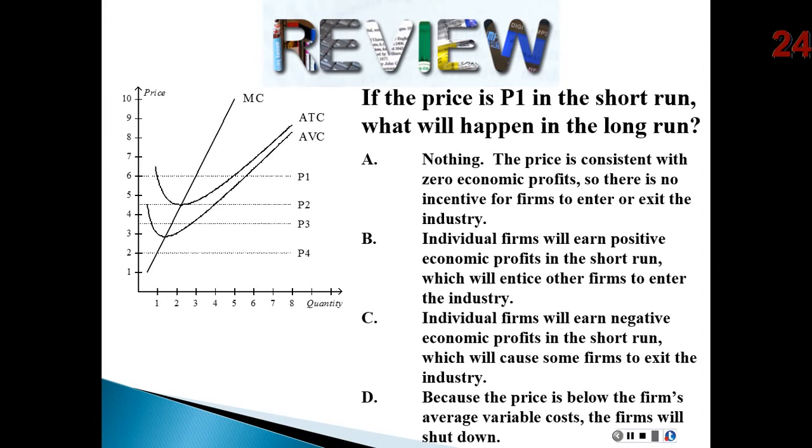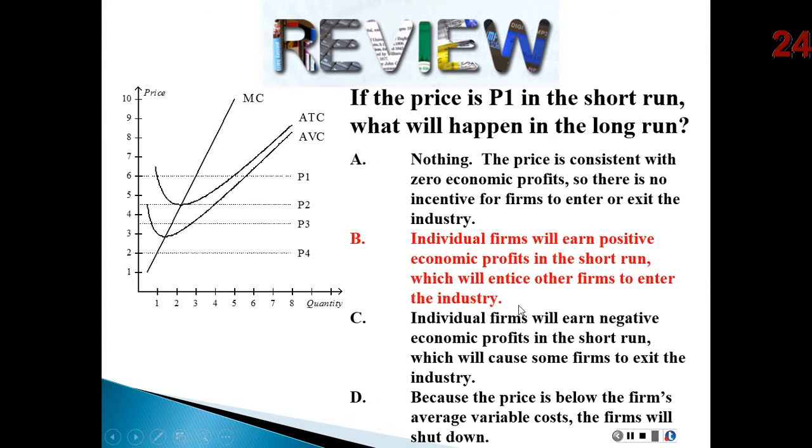Okay, so basically what answer says that? Well, answer A says nothing would happen. That's not true. Answer B says individual firms will earn positive economic profits in the short run, which is true, which will entice other firms to enter the industry. That's true. So the answer is B. If the price is at P1 in the short run, the current firms will be making a profit, which will attract other firms to the industry. And in the long run, actually, what would happen is the price would get driven down to this minimum right here. Looks like about 4.5.